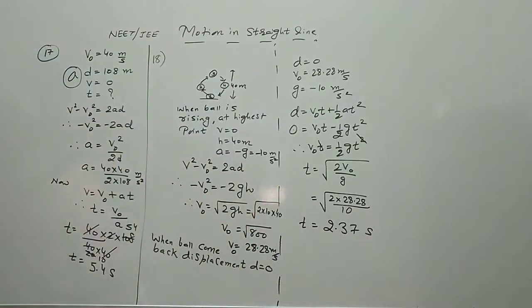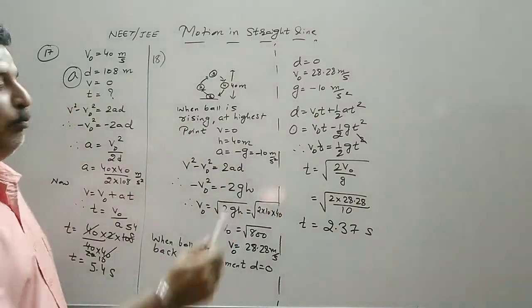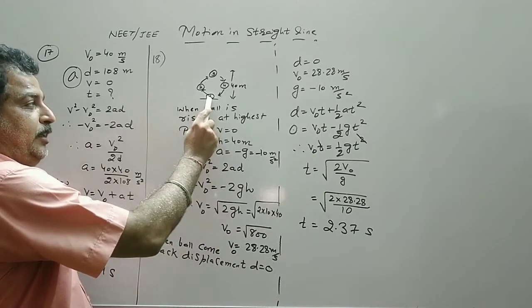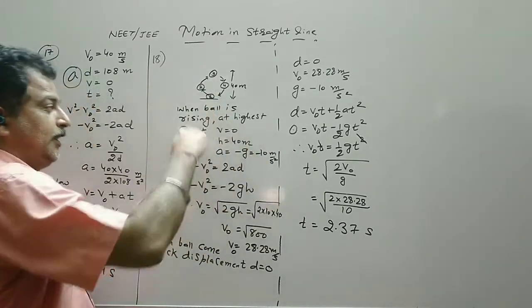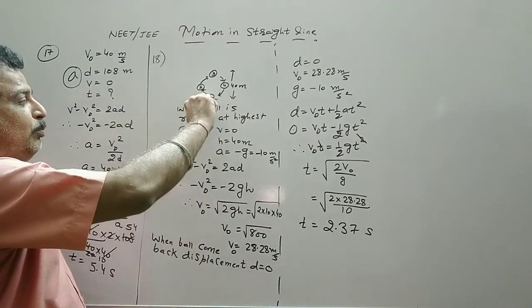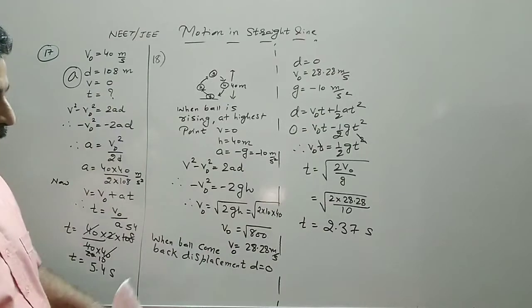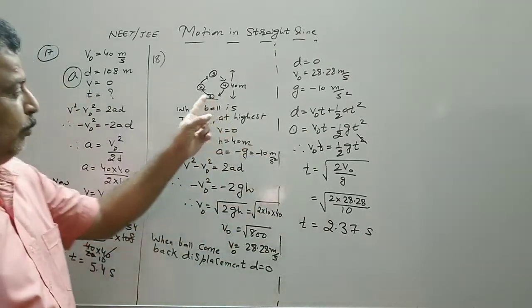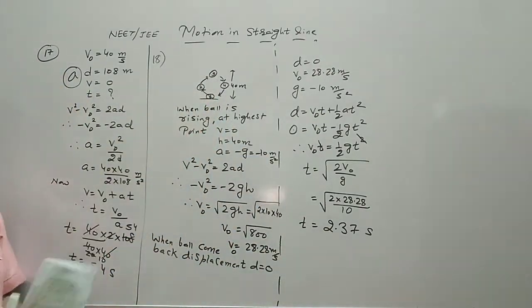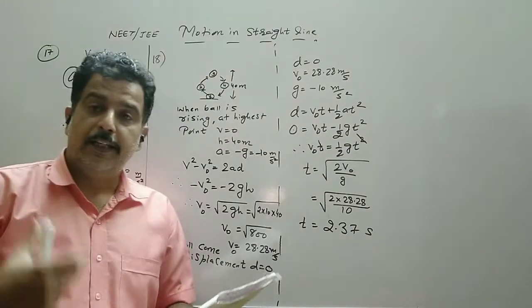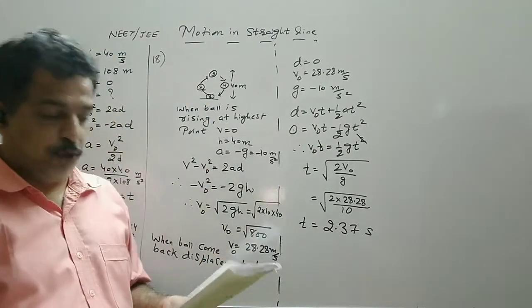Now this is the situation for only one ball. When ball 1 reaches this point, we calculated its initial velocity. Now when this ball 1 comes back to its hand, we calculated this. So this is the time period when one ball completes this circle. Now we have to find out the time between each ball so that this motion can be maintained.